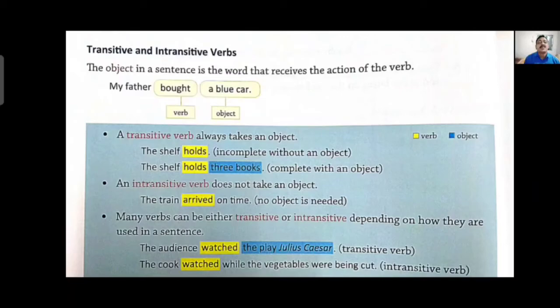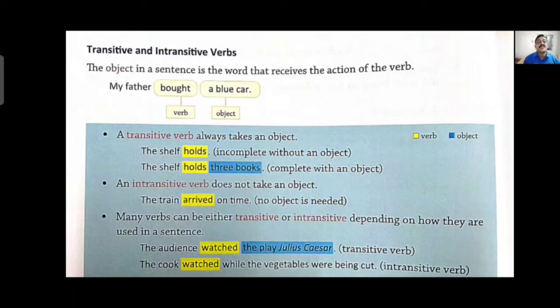Now a transitive verb always takes an object, means as I told you, after the verb there will be an object, then only it will be considered a transitive verb. The shelf holds, it is incomplete because in this sentence there is no object. The sentence is over after hold, hold is the verb, after the verb there is no object, that's why it is not a transitive sentence. Now the second sentence, the shelf holds 3 books. Here books are the object, that's why this is a transitive verb sentence.